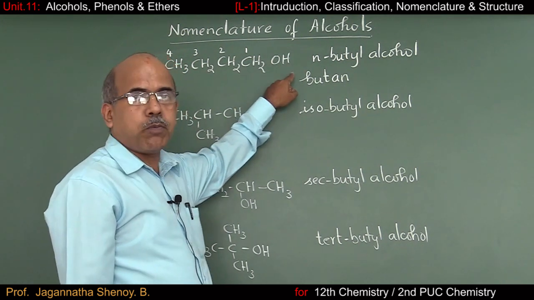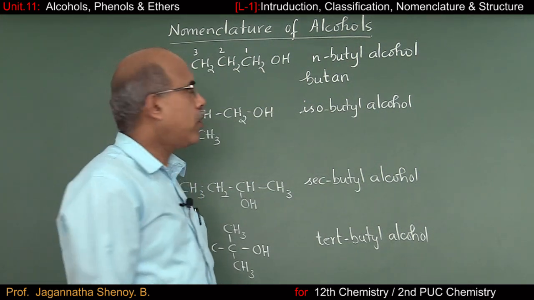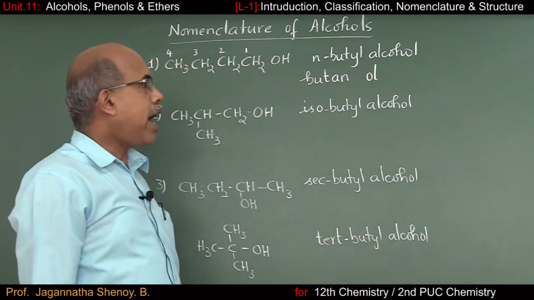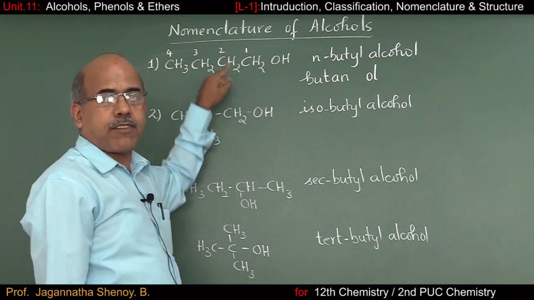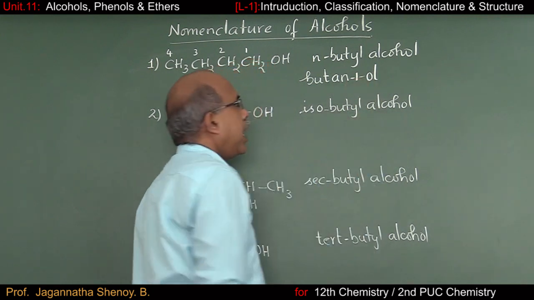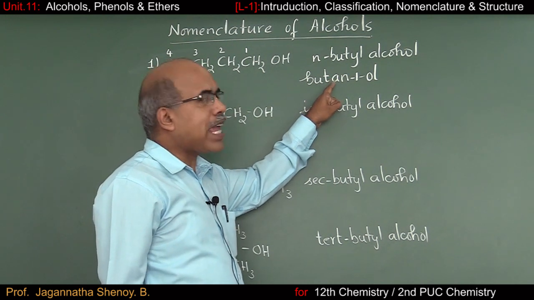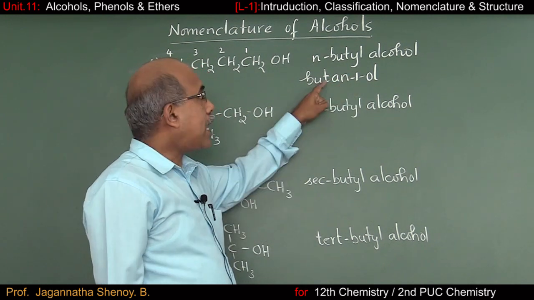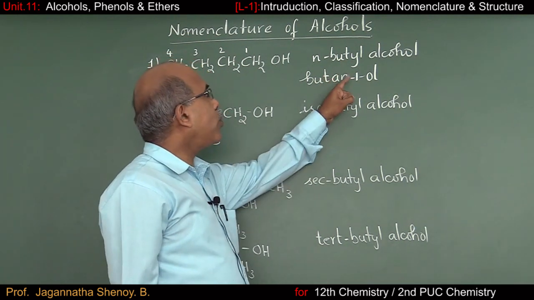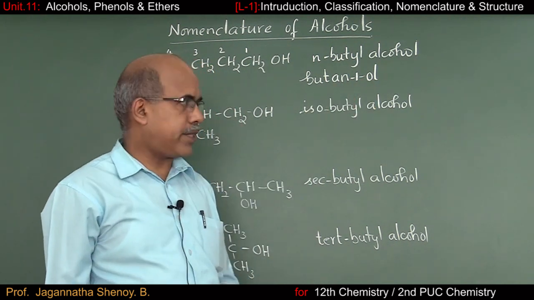Then we have to go for the secondary suffix, which indicates the presence of the principal functional group. Which is the principal functional group here? It is OH. For that, the secondary suffix is OL. So it is OL. And where exactly do you have that OH functional group? On the very first carbon atom. That is why I am going to indicate it as butane-1-ol. Here you should have had ANE as the primary suffix, but the simple rule is whenever you have two continuous vowels, the previous vowel must get cancelled.